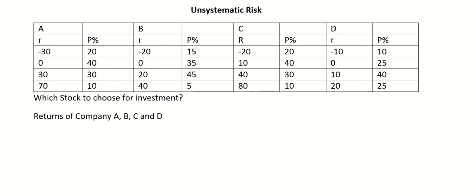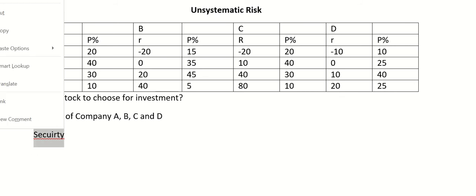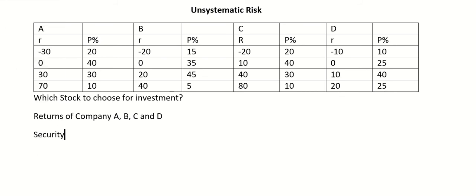So how do we calculate it? For example, I want to calculate first the return of company A or security A, whatever you want to call it. So for security A, I have to calculate returns, which I call expected returns.